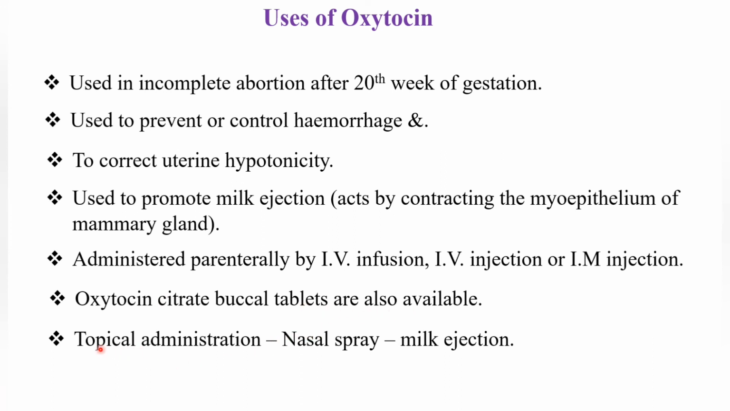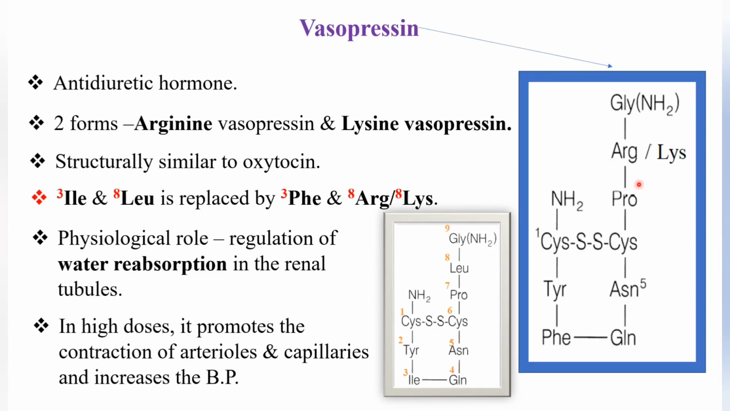Topical administration, like a nasal spray, is also used to promote milk ejection, and it can be used 2 to 3 minutes before nursing. So that's all about oxytocin. Now we are going to see about vasopressin.